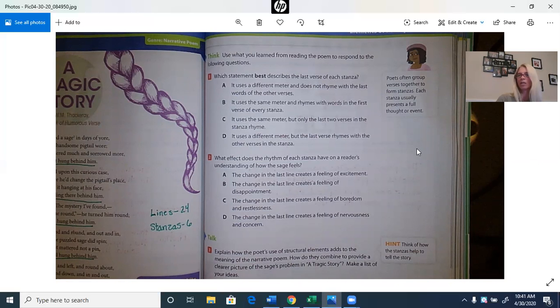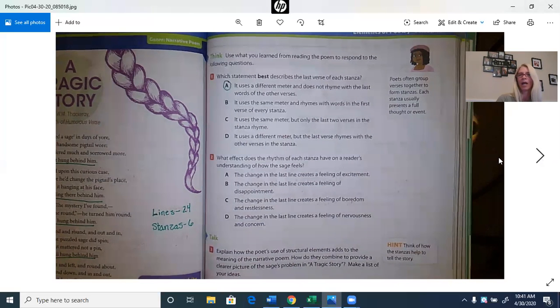So we know the answer would have to be A. It uses a different meter. Remember, meter we talked about is like the beat, and does not rhyme with the last words in the other verses. So if we look over here, we have your, war, and more, and then him. So that's totally a different sound, and it doesn't rhyme.